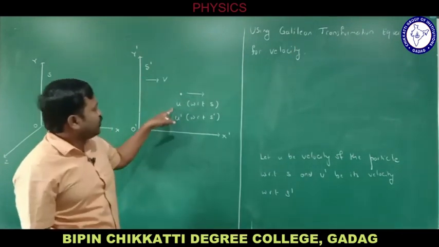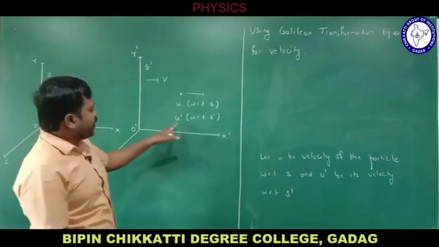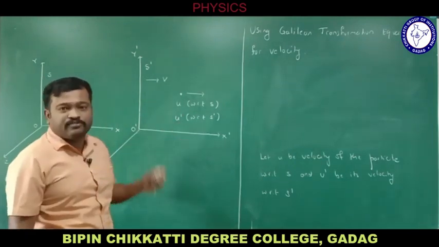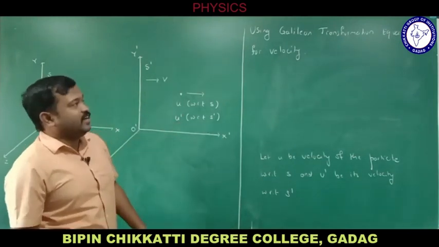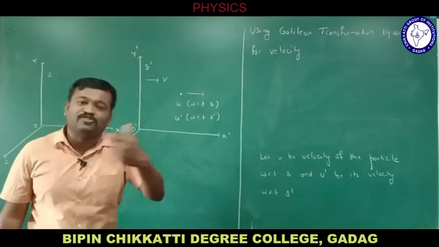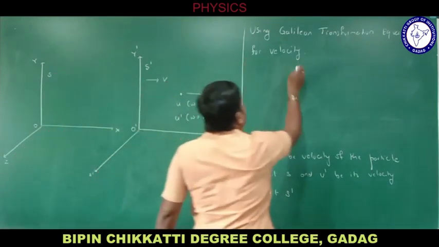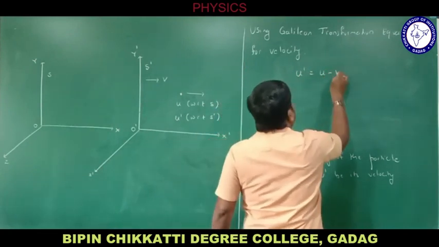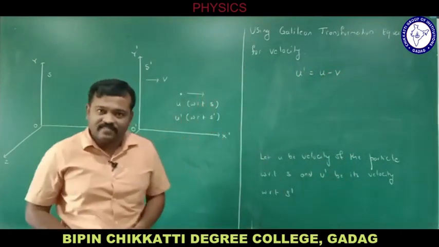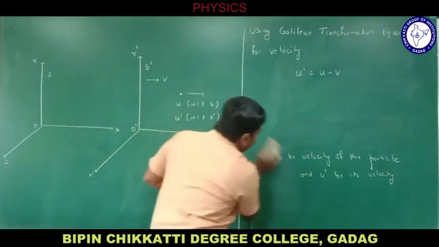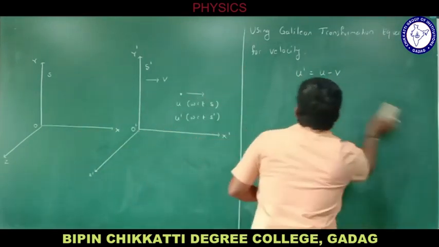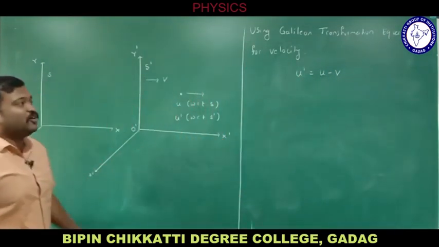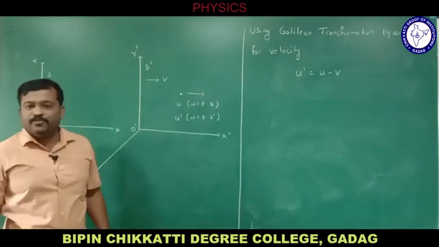As u is the velocity with respect to frame S, and u dash is the velocity of the particle with respect to frame S dash, what is the Galilean transformation equation for velocity? We know the Galilean transformation equation for velocity is u dash equal to u minus v, right? So we got the Galilean transformation equation for velocity, that is u dash equal to u minus v.